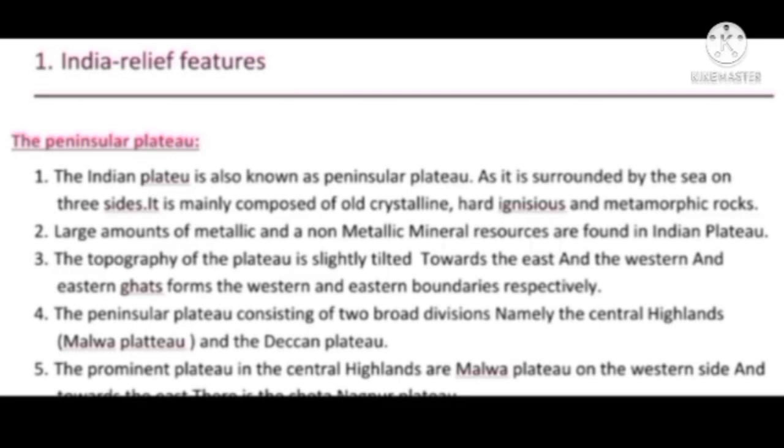The topography of the plateau is slightly tilted towards the east, and the Western and Eastern Ghats form the western and eastern boundaries respectively. The peninsular plateau consists of two broad divisions, namely the Central Highlands, including the Malwa Plateau, and the Deccan Plateau. The prominent plateau in the Central Highlands is the Malwa Plateau on the western side and towards the south.